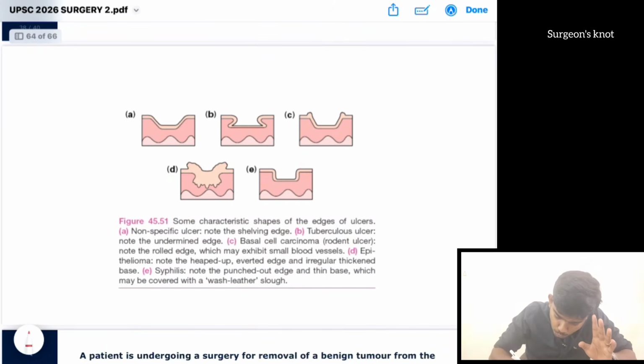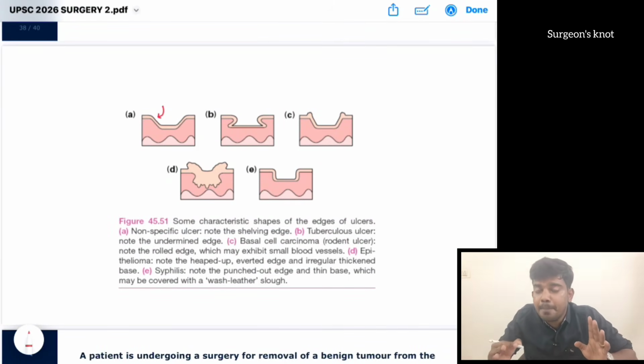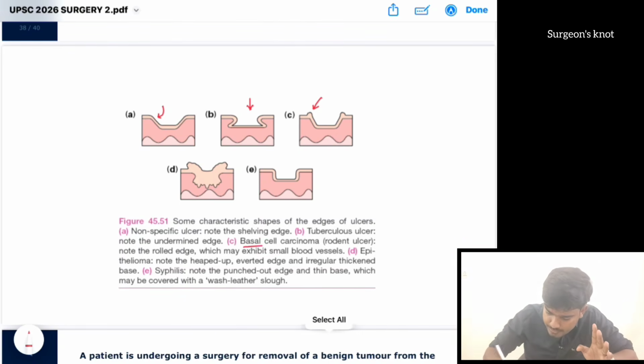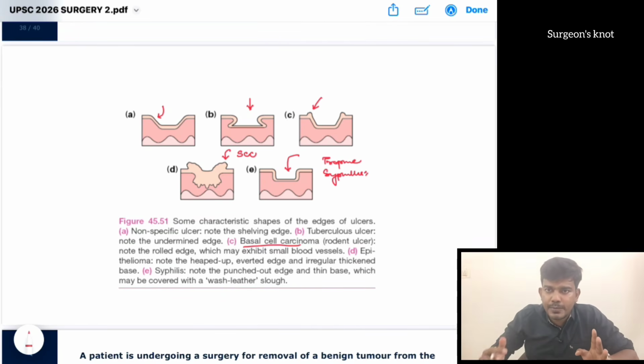Whereas if it is a sloping edge, it can be in a healing ulcer. Number 3, if the edges are rolled out, it is suggestive of basal cell carcinoma. If it is everted and irregular, it is associated with squamous cell carcinoma. If it is punched out, it is associated with trophic ulcer, and also with syphilis. These are the classification of ulcers based on the edges.